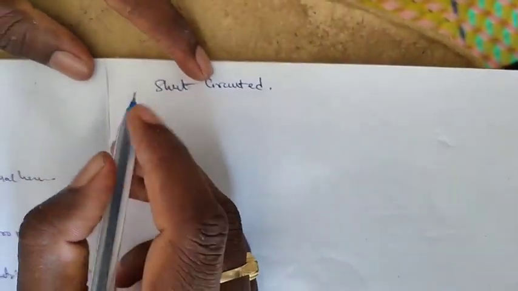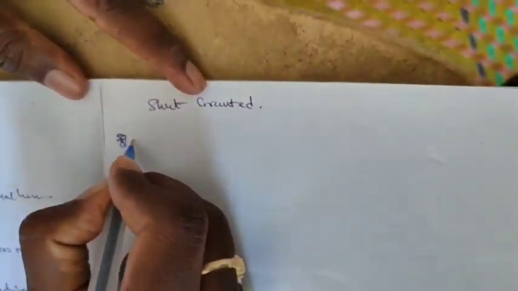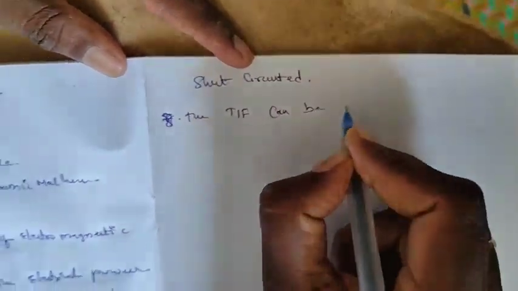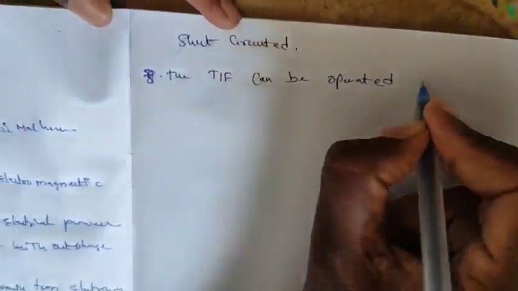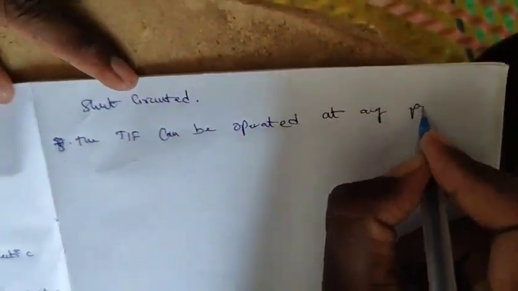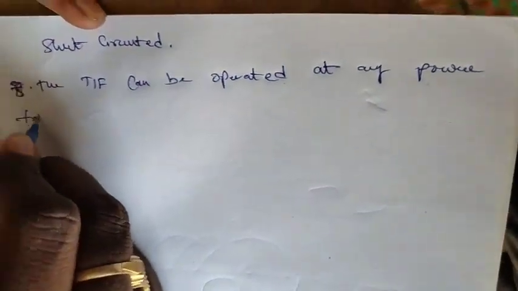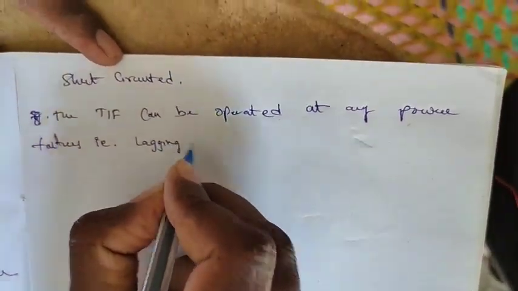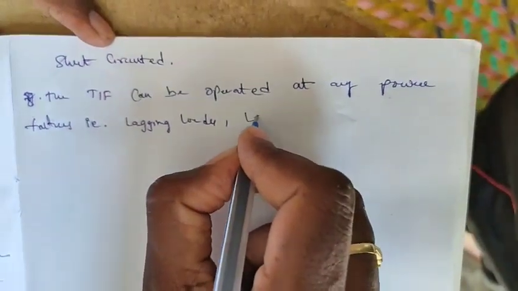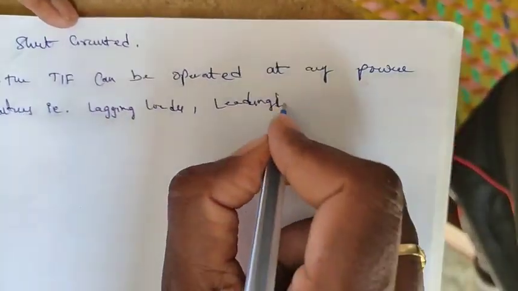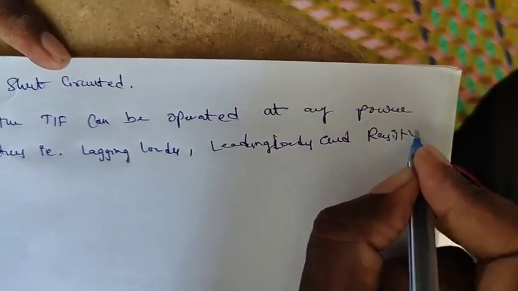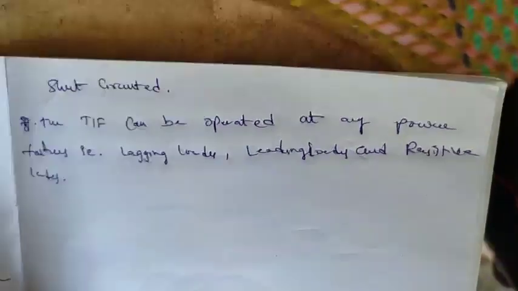Next, the transformer can be operated at any power factor, that means lagging loads, leading loads, and resistive loads.